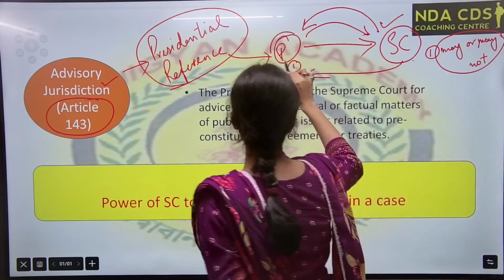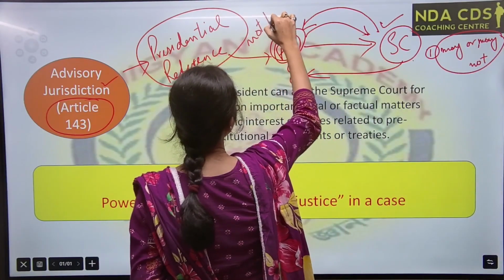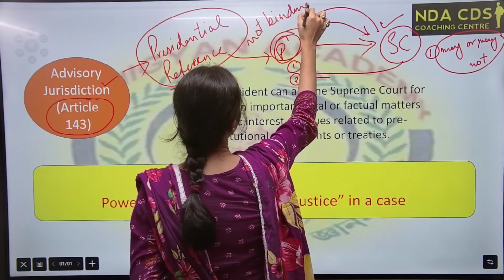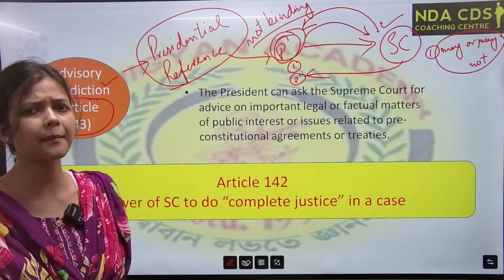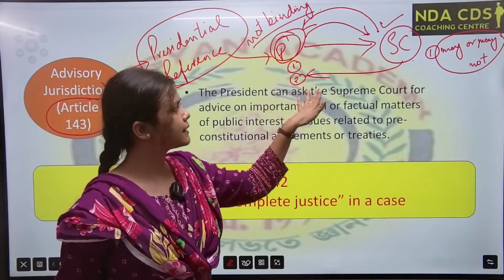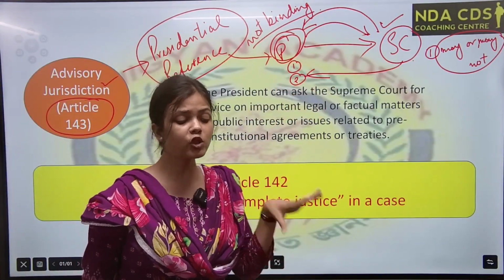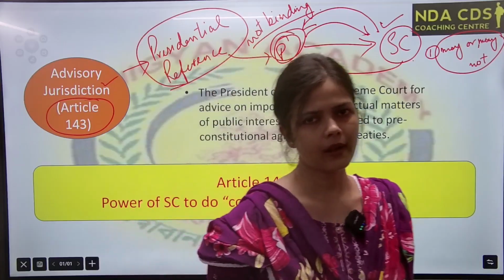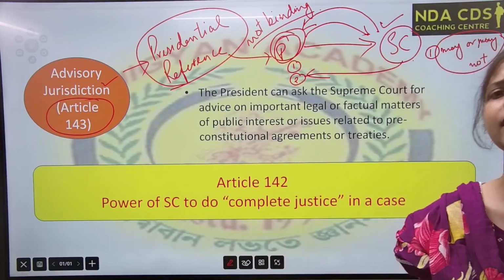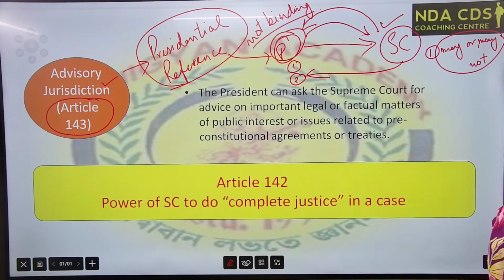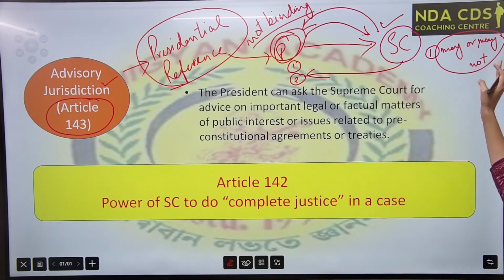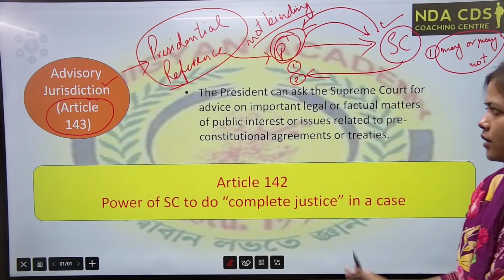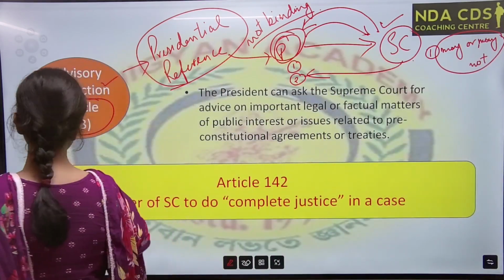And it is never binding on the President. Very important points, these are asked in the exam. In both cases, it is not binding on the President to follow their advice or not. It is up to the President, the President can even not accept the advice. But the Supreme Court, in the first case, can give or refuse; in the second case, it must give. Okay, so important one, please remember.